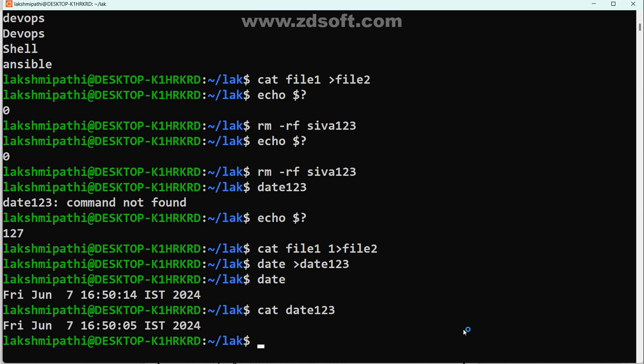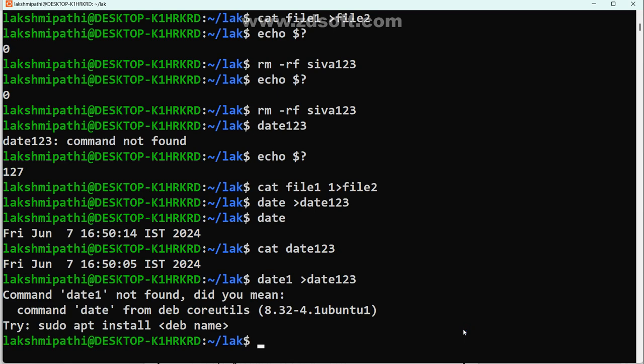And now listen here. Maybe any difficult task. Now, what we are talking about is date 1, observe. What does it mean? Date 1, we are going to store in date 123. Really, is a date 1 command there or not? Tell me anyone. No, sir. In Linux, no. See, for command date, from the deb package, maybe it is giving these details, sudo apt install something. That is a different command. Such a command is not there. If you want to install it, you can go this way.